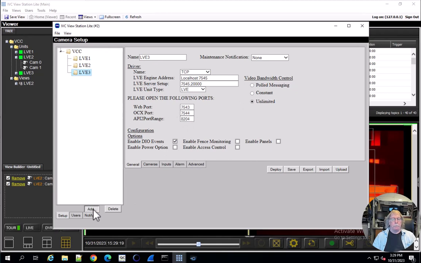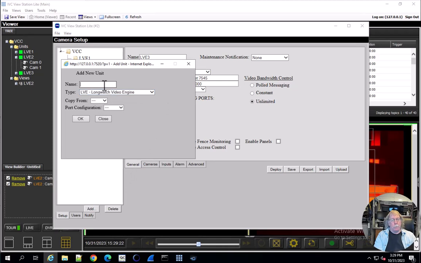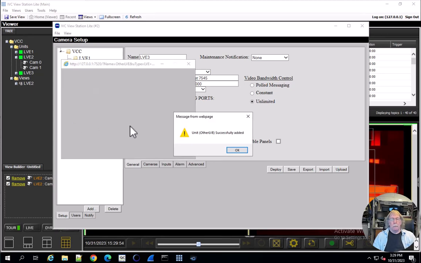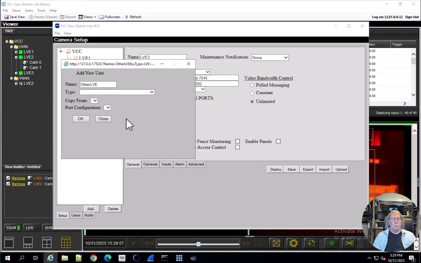We're going to name it. We could name it LVE4, although it's LVE1 on the other machine. Or we could call it Other LVE. And it's a standard video engine. And we're not going to copy from anything, but the port configuration is going to be from an LVE1. So that gives it the proper ports of the LVE we installed. We're going to hit OK. And we successfully added, and we're going to close.